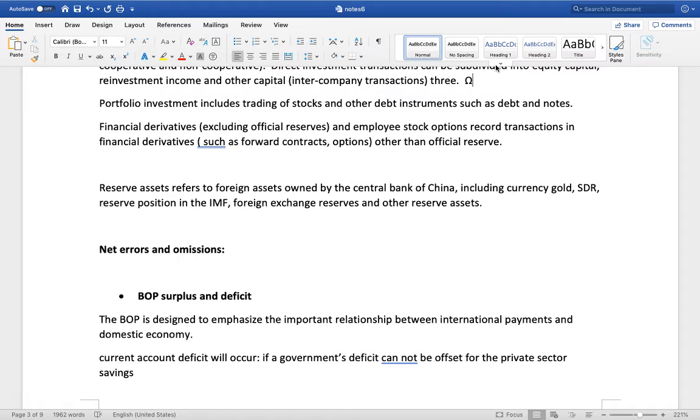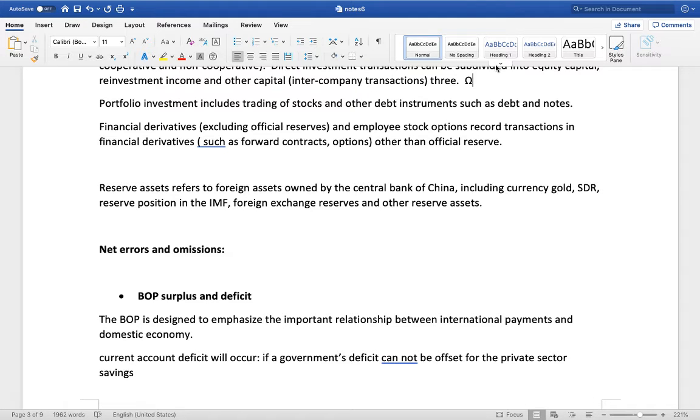The reserve assets refer to foreign assets owned by the Central Bank of China, including gold, SDR, reserve position in the IMF, foreign exchange reserves, and other reserve assets. And monetary gold refers to the gold held by our central bank as an international reserve.